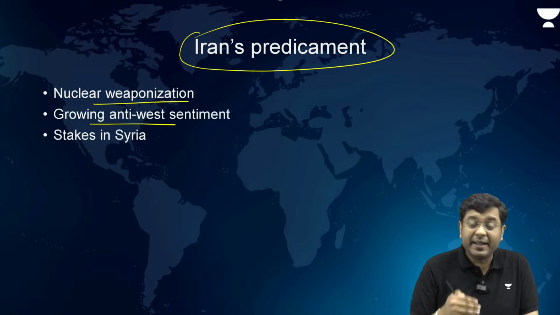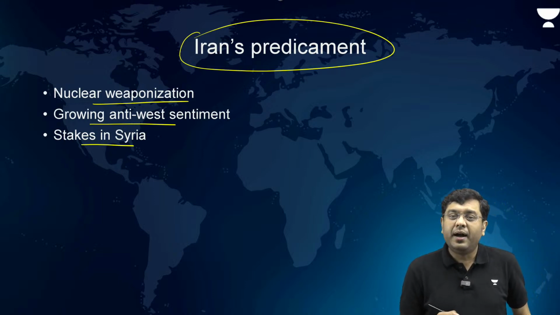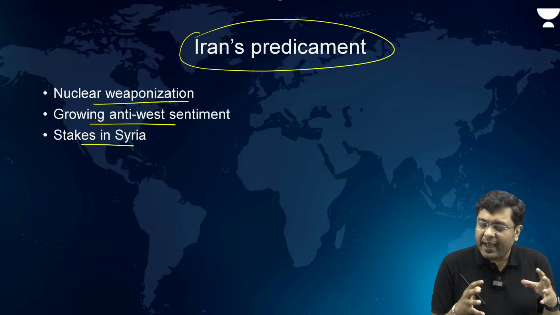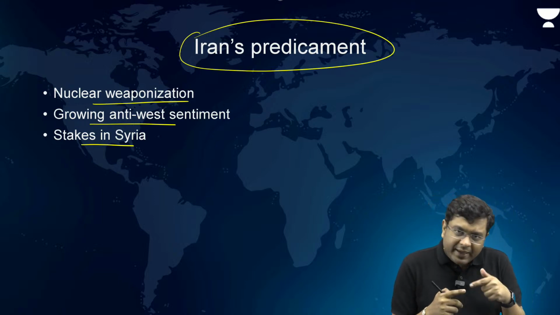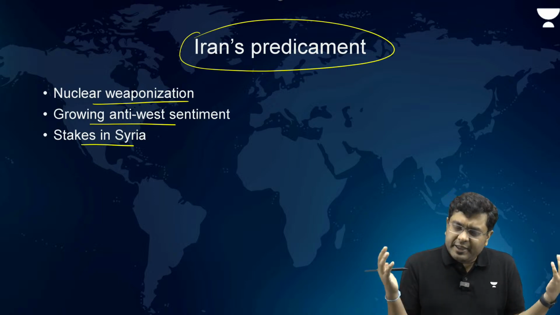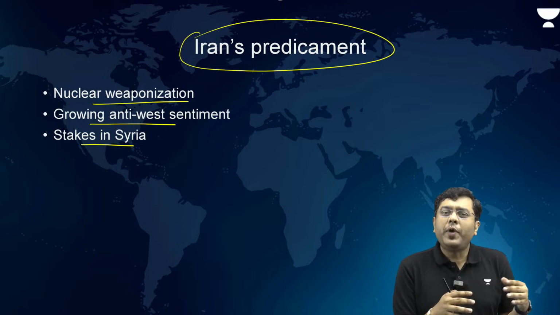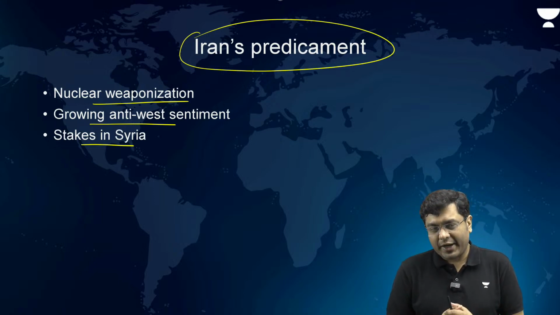So, that is something that Iran has to counter. And stakes in Syria make Iran an important player in the entirety of the Middle East and West Asia. So, out of this particular quagmire, these countries have to make a choice about their future actions.